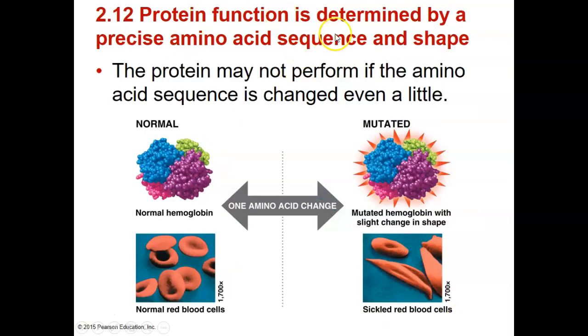The function of protein is determined by the precise amino acid sequence and the shape of the polypeptide that can be folded into. For example, this is the normal hemoglobin, which requires four subunits. The normal red blood cell looks like a disc. However, when one of the genes is mutated on the amino acid, then the red blood cells will look moon-shaped. Then the sickle cell anemia will occur. Also, the shape of the protein will change once the mutation happens.